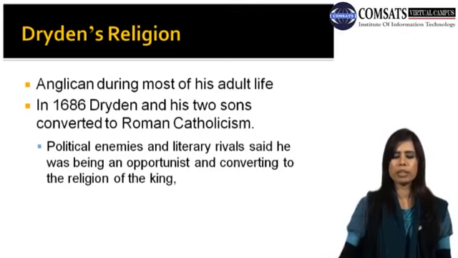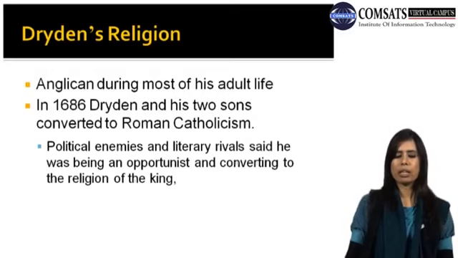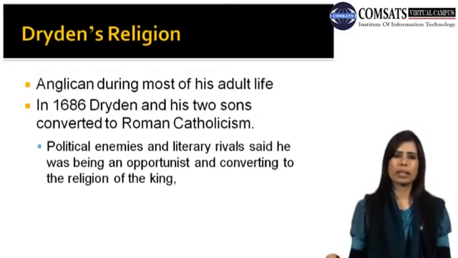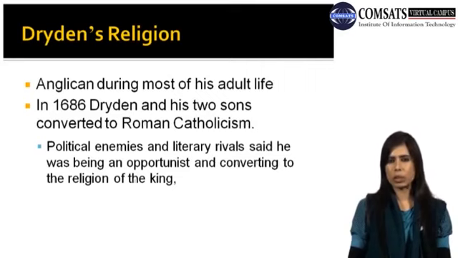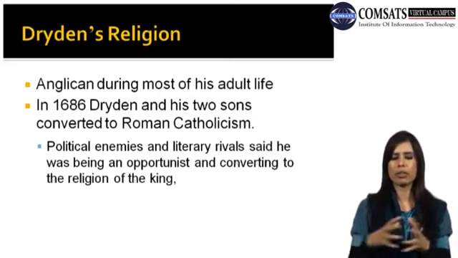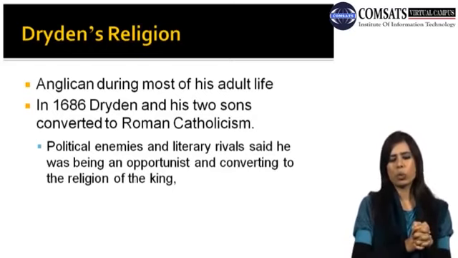Okay, political enemies and literary rivals said he was being an opportunist and converting to the religion of the king. Most of the people of that time, his political enemies and literary rivals as well, used to say that he was an opportunist and converted to the religion of the king. Charles II belonged to Roman Catholicism.